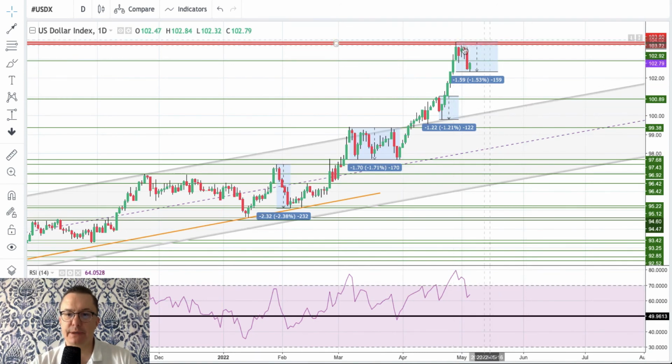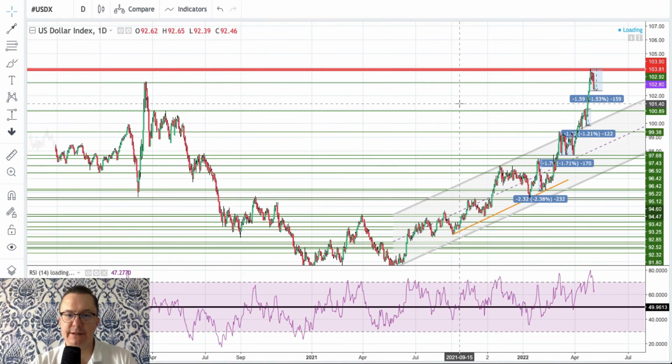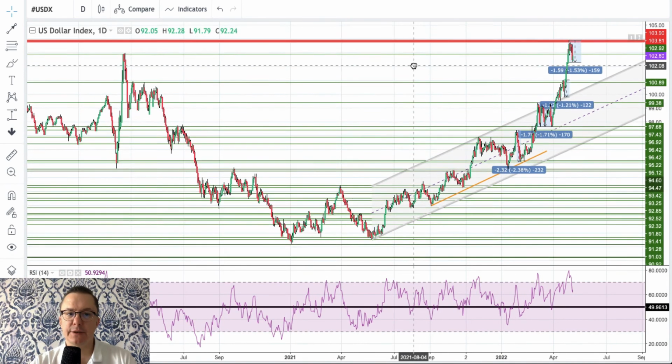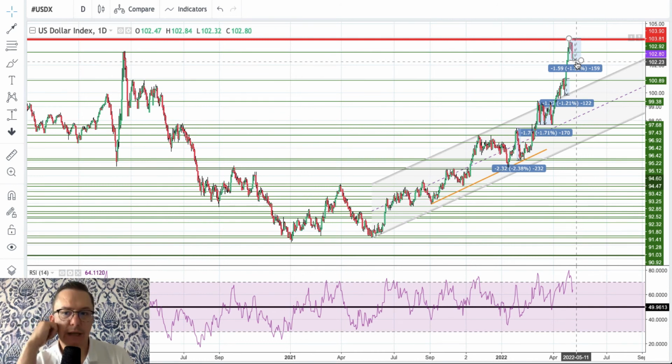So it's kind of a big pullback, bigger than this one, almost equal to this one. So if we take a look from the bigger perspective, we can see that something is going on here. After the Fed decision, the US dollar index is going down. It's not going up as much as it used to be.